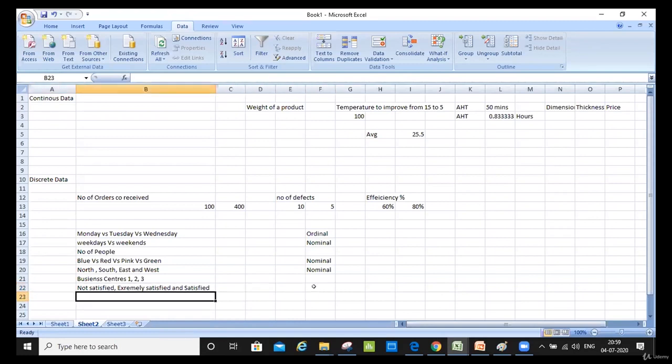For example, if you have only Monday, Thursday and Saturday, since you know the days start from a Monday, you could have called it ordinal. But in case you have Tuesday, Monday, Friday, Sunday, if you are capturing this sort of data and want to do this kind of analysis, then in that case it becomes a